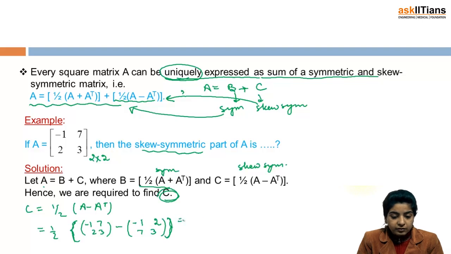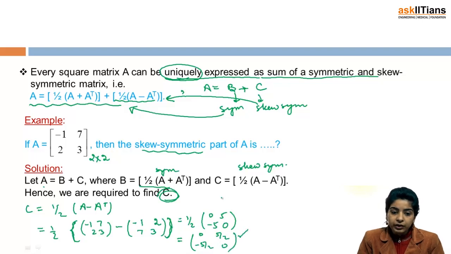So what does this give? This gives half of minus 1 plus 1 becomes 0, 7 minus 2 becomes 5, 2 minus 7 is minus 5, and again 0. So what do we get? We get it as 0, 5 by 2, minus 5 by 2, 0. So this is the required skew symmetric part of A.